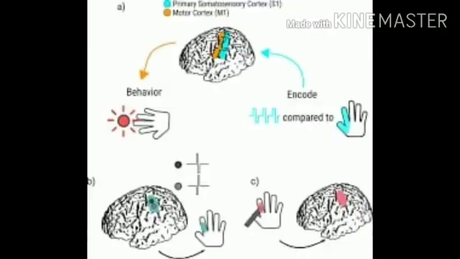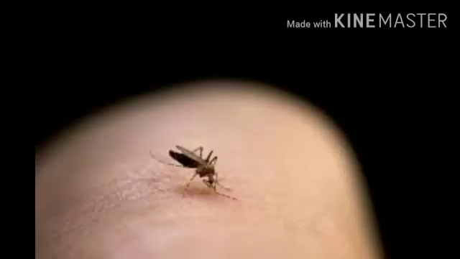Eighth one, living beings respond to stimulus. Living beings respond to the changes in their surroundings or environment in their own way. Usually they respond to touch, heat, cold, sound and smell. Now, what do you do if some insect bites you? Yes, you are shouting. All are shouting. Like this response.